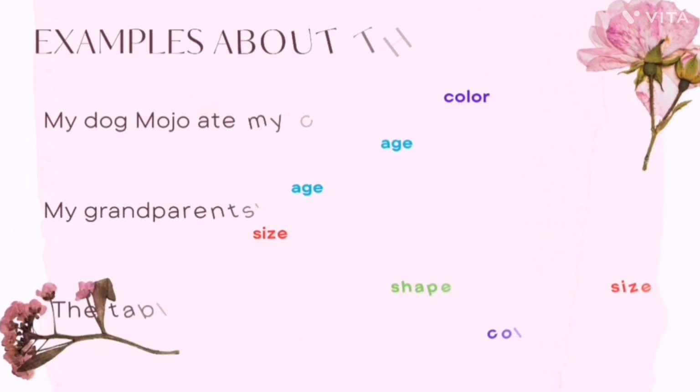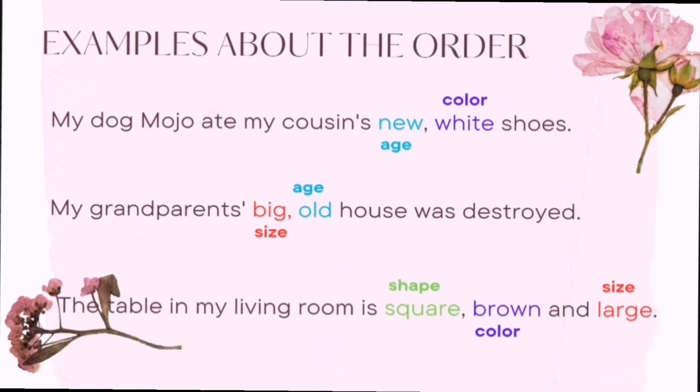Now, examples about the order. First example: my dog Mojo ate my cousin's new white shoes. There are two adjectives, new and white. New is for age and white is a color. And the order is correct. Next example: my grandparents' big old house was destroyed.